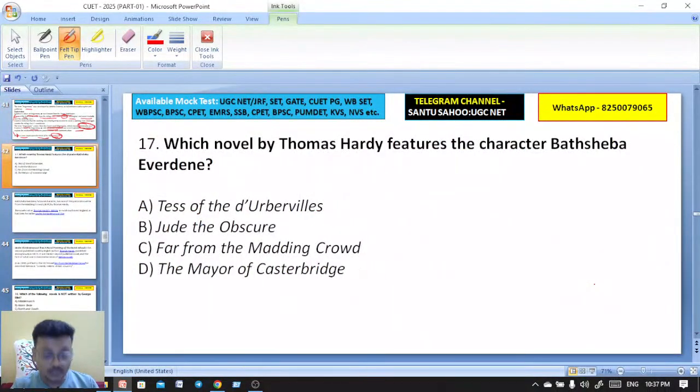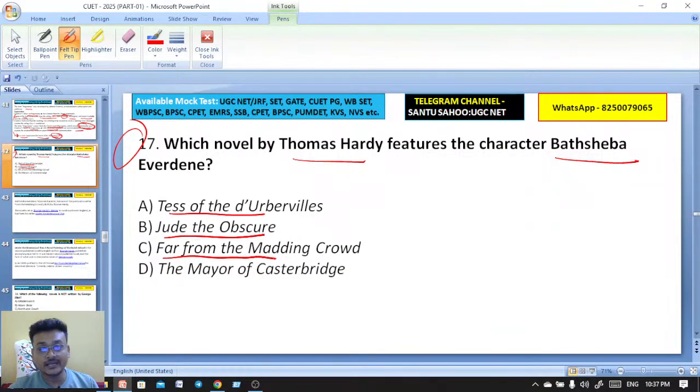Right answer. Now here is question number 17. Which novel by Thomas Hardy features the character Bathsheba Everdene? Tess of the d'Urbervilles, Jude the Obscure, Far from the Madding Crowd, or The Mayor of Casterbridge? In which novel of Thomas Hardy does the character Bathsheba appear? Which one is the right answer here?